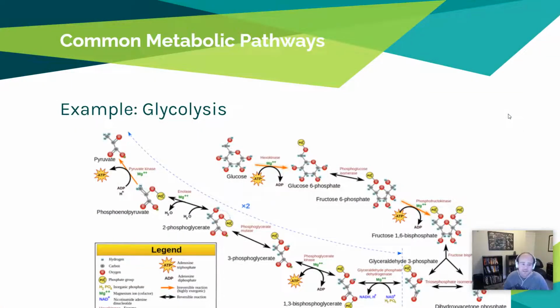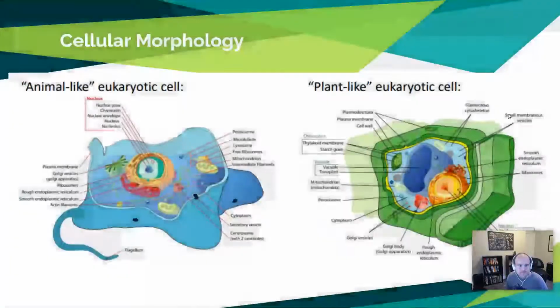Similar metabolic pathways. So glycolysis, which we'll learn about later in the year, every cell on the planet does glycolysis. This is a way of extracting ATP or energy from sugar. Every single organism on the planet does glycolysis. And so this implies that our common ancestor, the common ancestor of all life, this was the system they used. Nothing better has come along since to give a selective advantage. And so we're all still using it. I mean, we use other things as well, but this is the starting point.